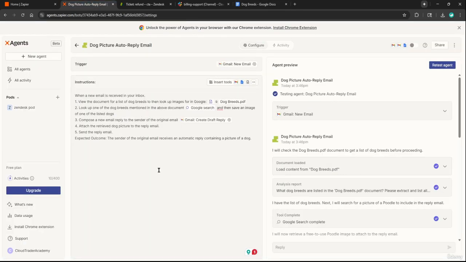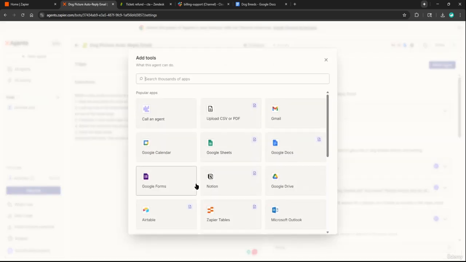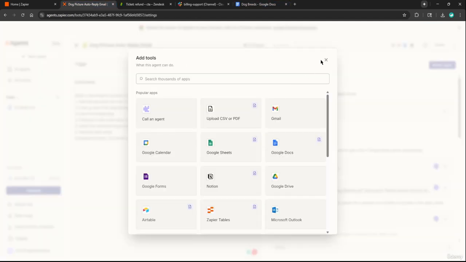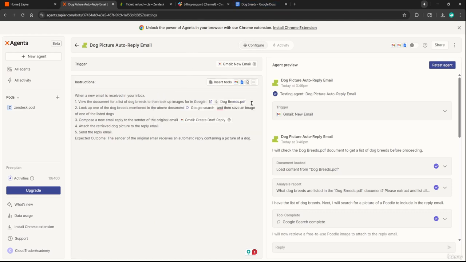So I had to make a few changes to these instructions. If you look, I had to replace the Google document with just a straight up PDF. If you go over here to add tools and then click upload CSV or PDF, that's all I did. And all it is is a PDF of this Google Doc here. The problem was that this AI agent couldn't read that file, even if I made it a shareable link. So much easier just to use a PDF.